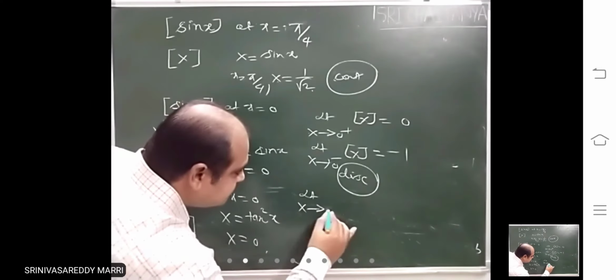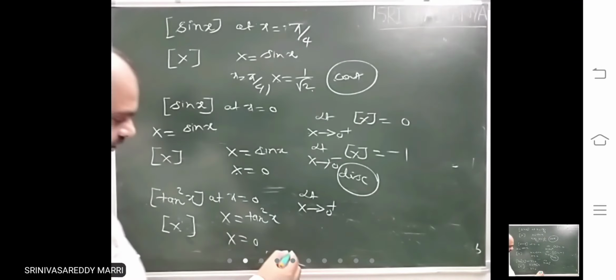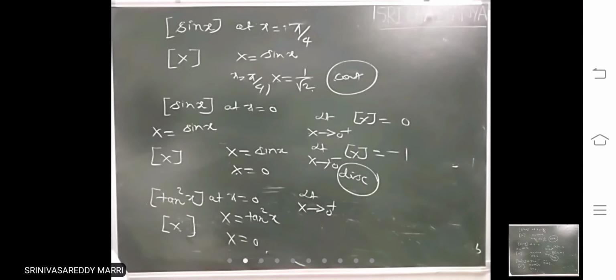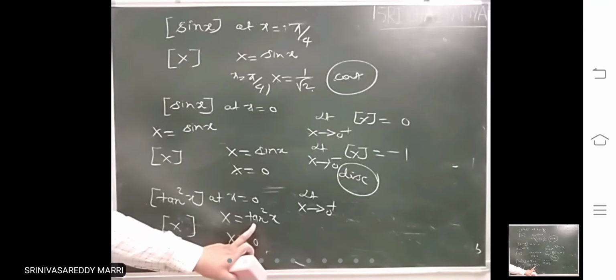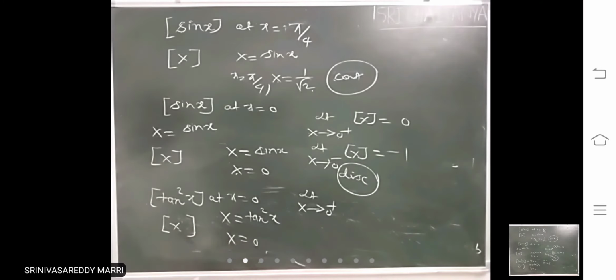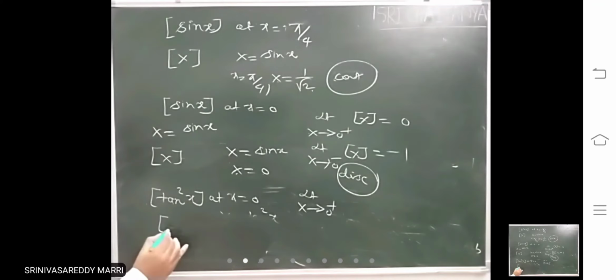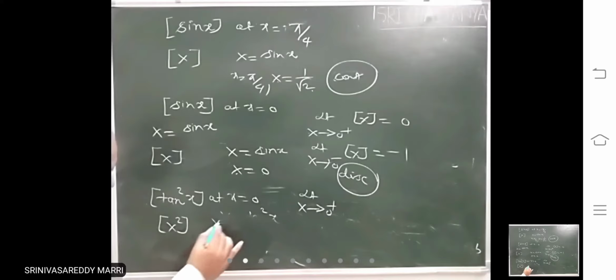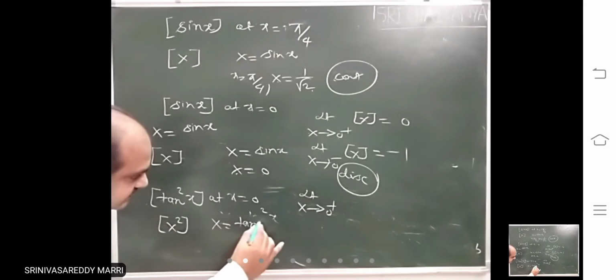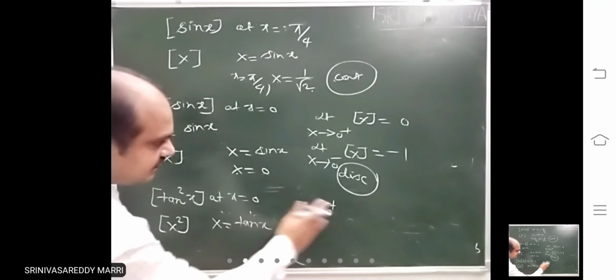limit x tends to 0 plus. Wait, here instead of taking like this, you take, you will understand clearly, where capital X equal to tan x. Only tan x.